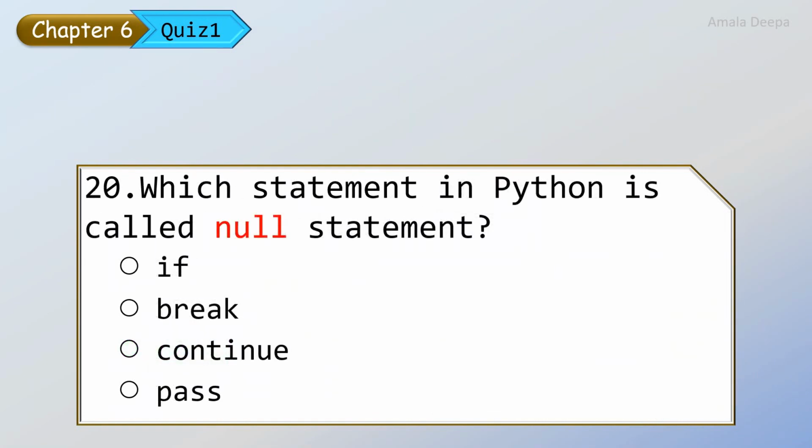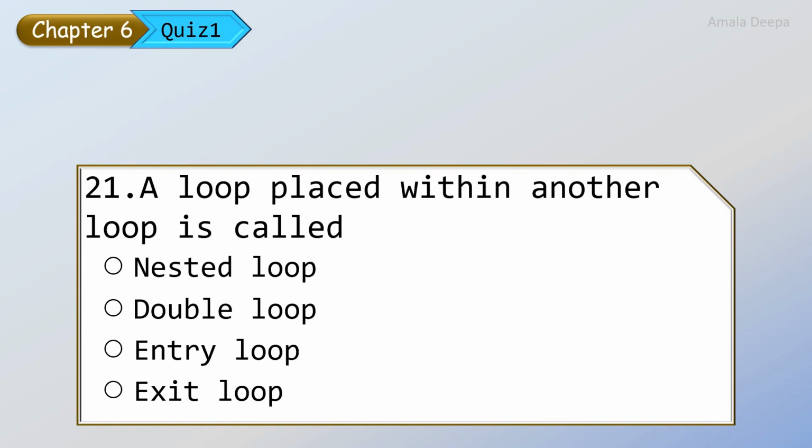Which statement in Python is called a null statement? So I discussed this in a question already. Pass is called a null statement. It is also called a placeholder. A loop placed within another loop is called, so a loop within another loop is called a nested loop.